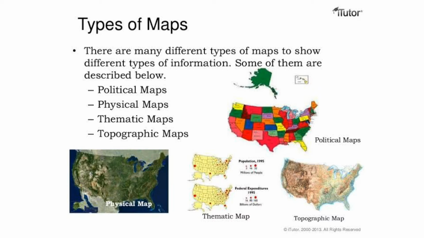Now students, there are many different types of maps to show different types of information. Some of them are political maps, physical maps, thematic maps, topographic maps. But today we will study only about political maps and physical maps.